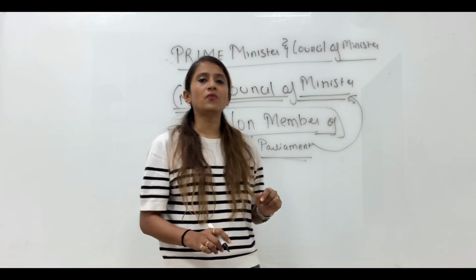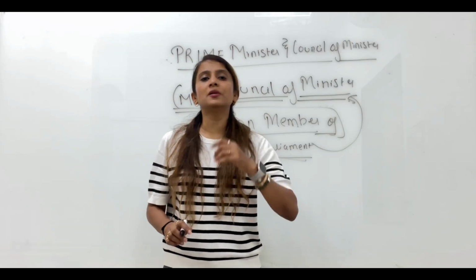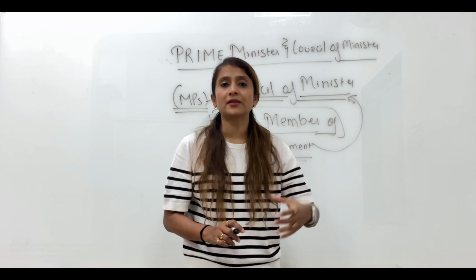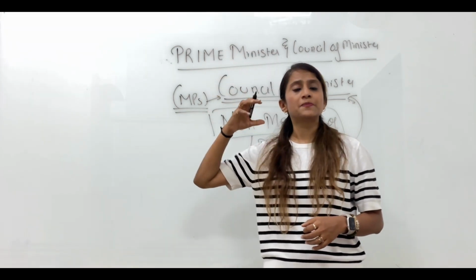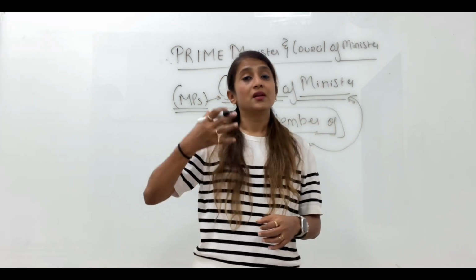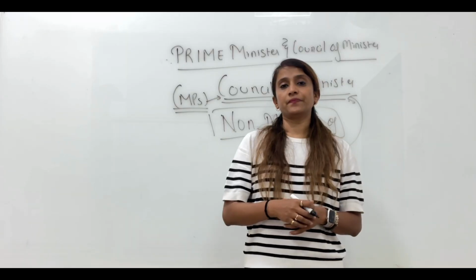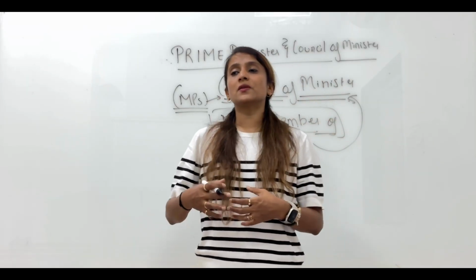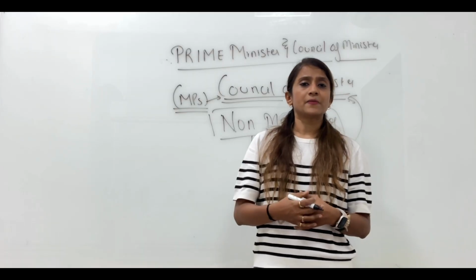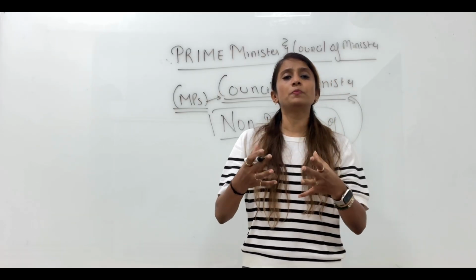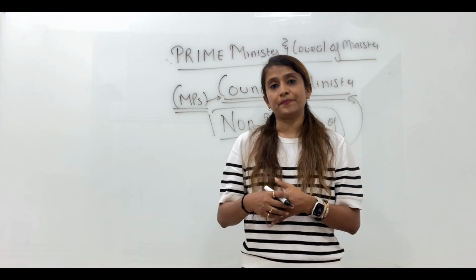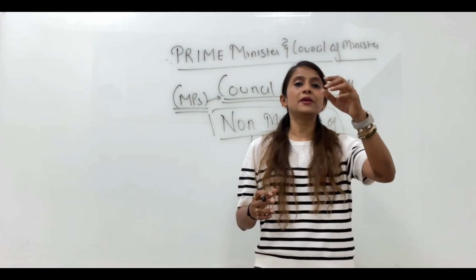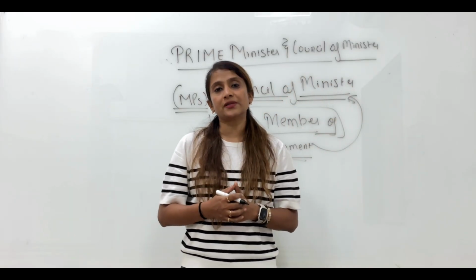Sometimes the Prime Minister would want certain expert people, maybe an expert diplomat, or for example Manmohan Singh was an expert economist. So he would want certain expert diplomats or certain expert economists to be part of his council team. In that case, the PM would make him part of his council team.